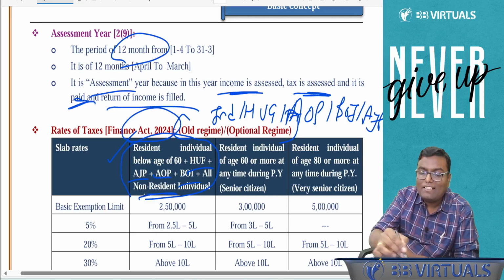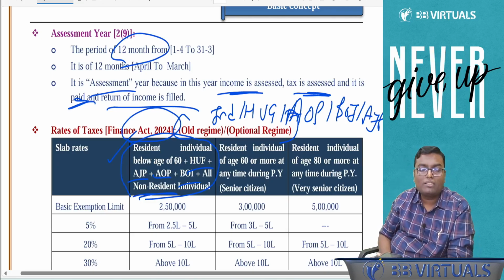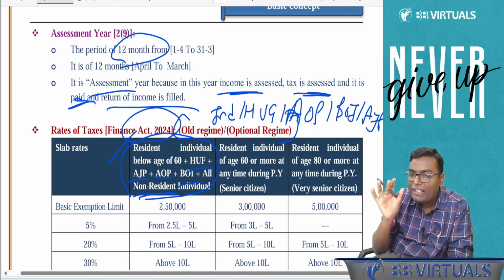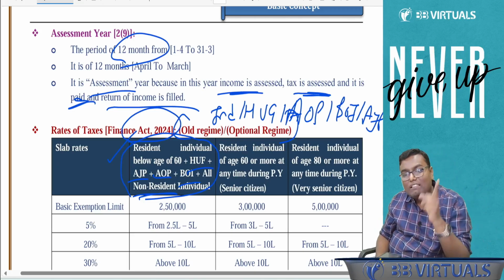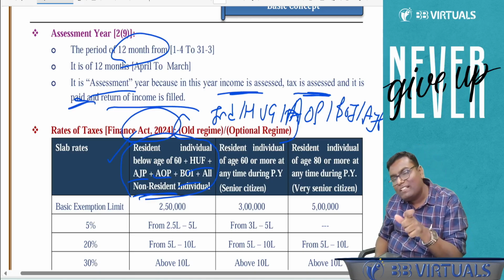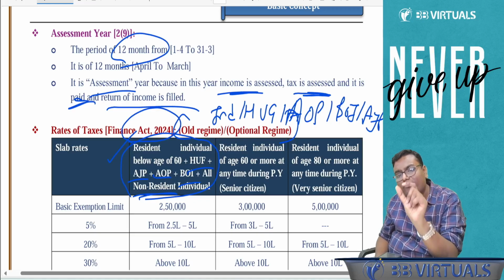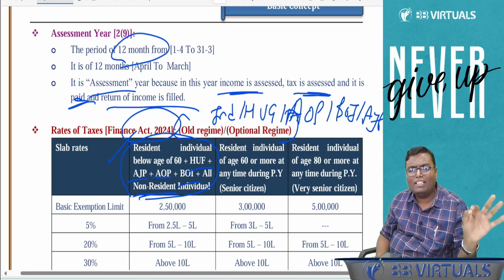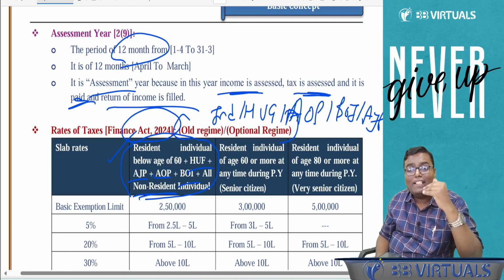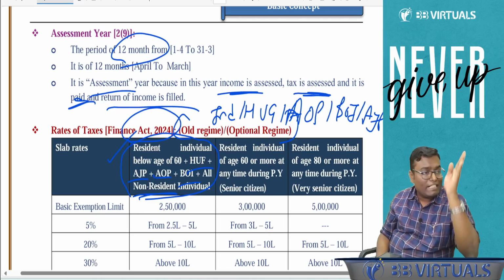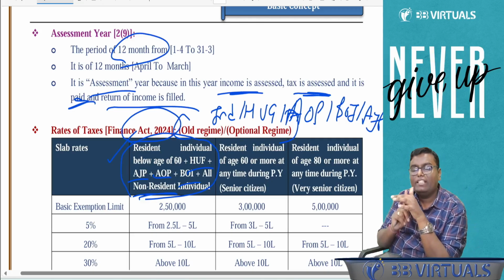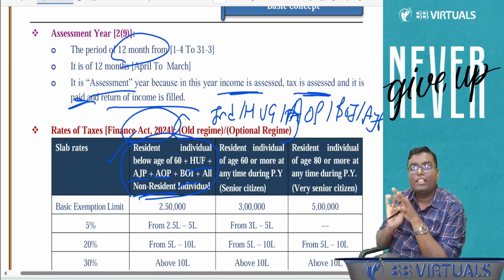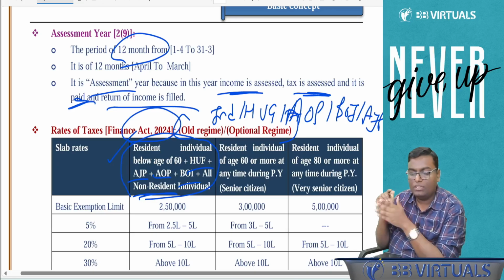And if you are a non-resident individual, you are also covered over here. But for a non-resident individual, age does not matter. Either you are below 60 or you are more than 60, you will be always covered under the first column. However, resident individual is covered only if you are below 60. Remember a line: non-residents are never getting aged. They are young only forever. And that's why they will be covered under the first one. So who all are covered under the first column? Resident individual below age of 60, HUF, AOP, BOI, all AJP, all non-resident individual.